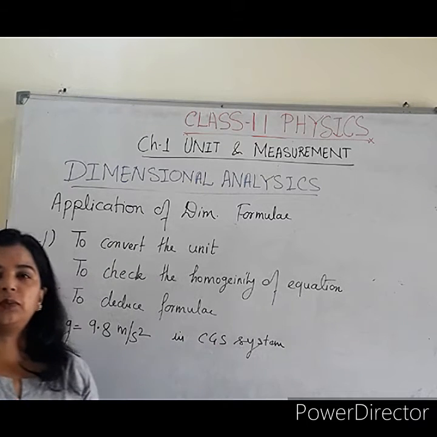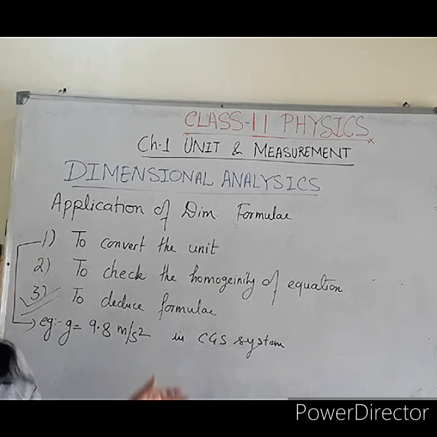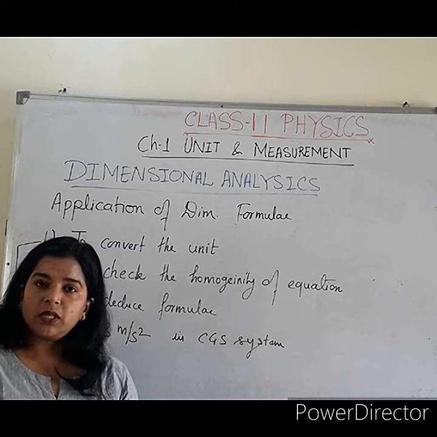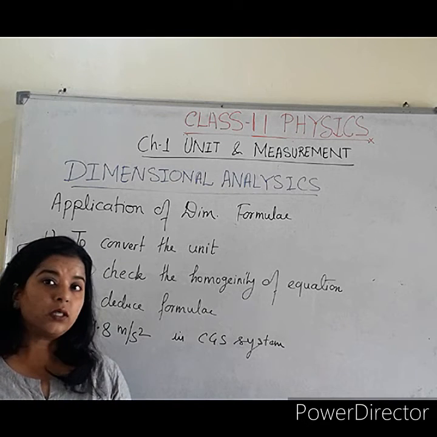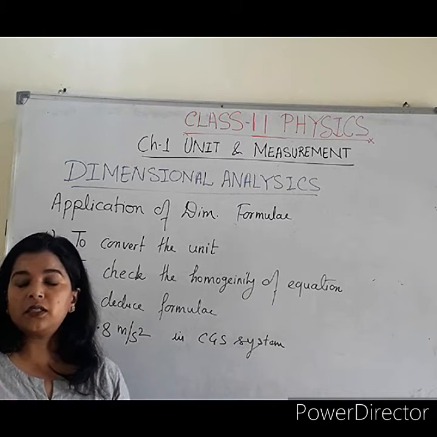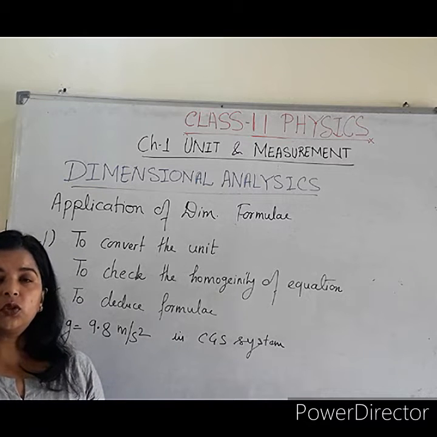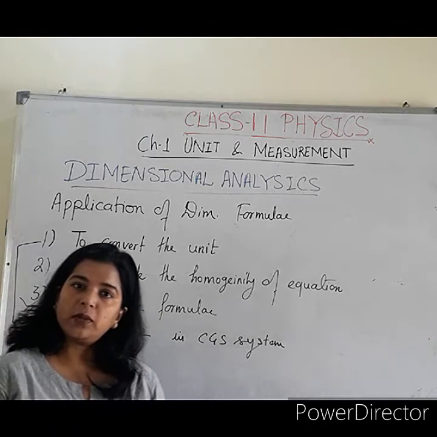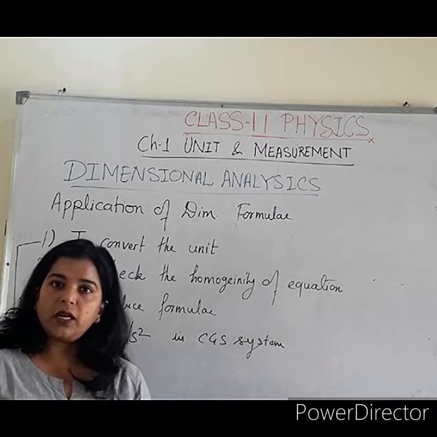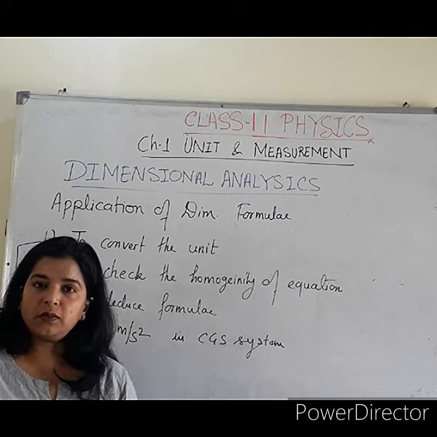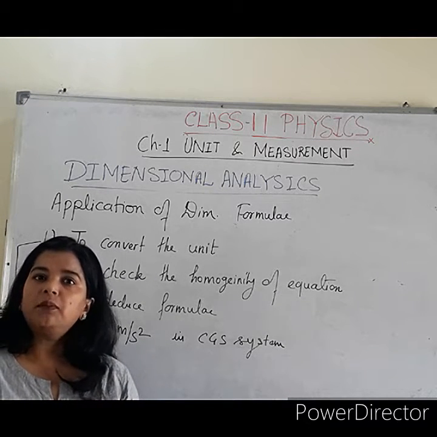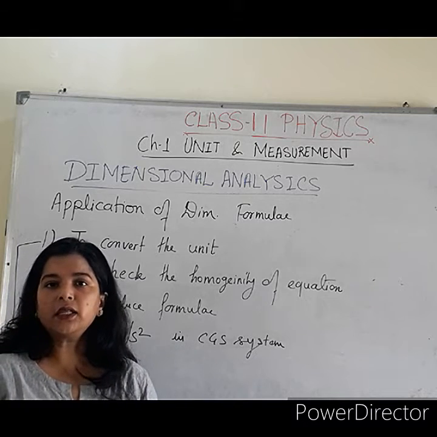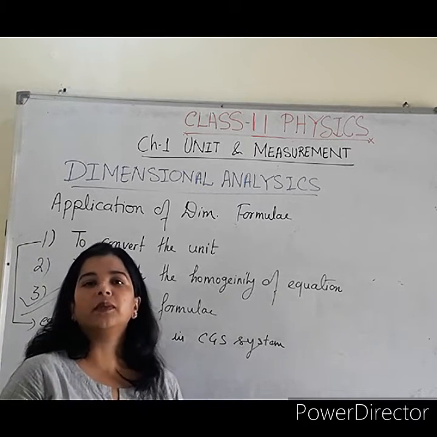You have heard about these types of systems. One is MKS, one is CGS, and more are there. One is the FPS system, the foot pound second system. MKS is the meter kilogram second system. Second is the foot pound second system, foot for length, pound for mass, and second for time.